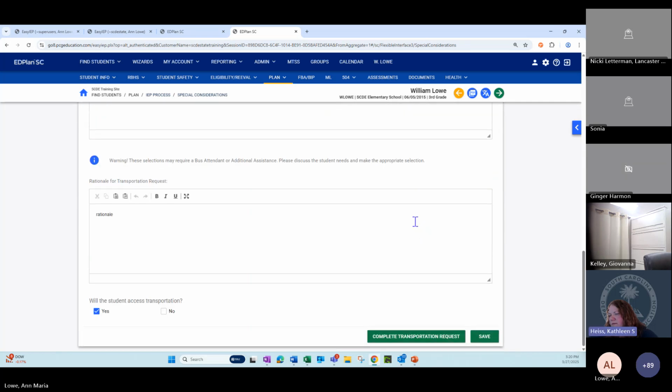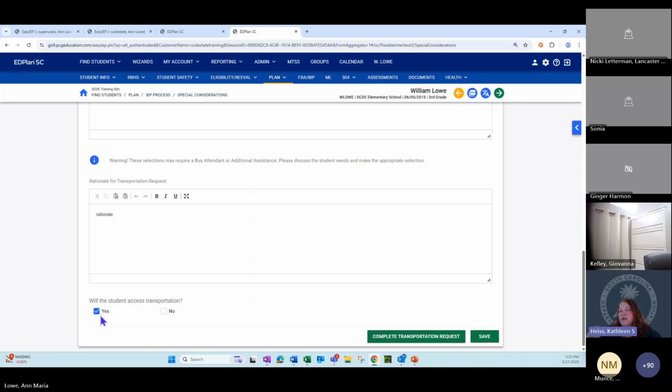let's see. It asks the question, will the student access transportation? And someone said, we already addressed it. Are they talking about whether they need transportation from the parent? So this is tied to reporting. Nick, correct me if I'm wrong here. This is where we're pulling whether the student has transportation or not. Yeah, that's right. It's like the affirmative flag that they do access it. Right. So it was asked, can this be removed because it's kind of redundant? We've already said, yes, they need transportation.